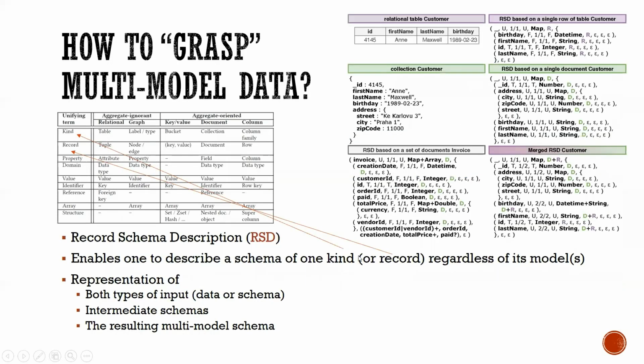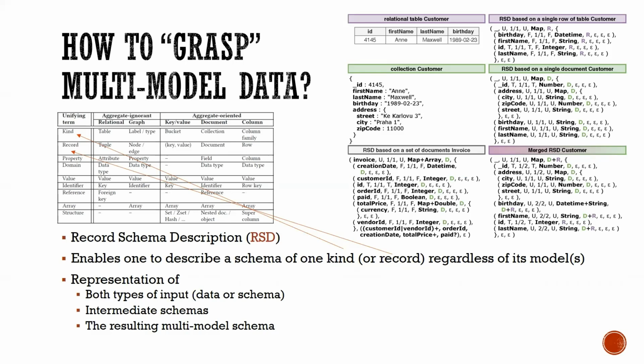The main problem of MMInfer is how to grasp multimodal data, how to grasp all the specifics, all the features. So for this purpose, we propose a data representation called record schema description. As you can see on the right in the example, it's not very user-friendly and it's not expected to be read or written by the user.